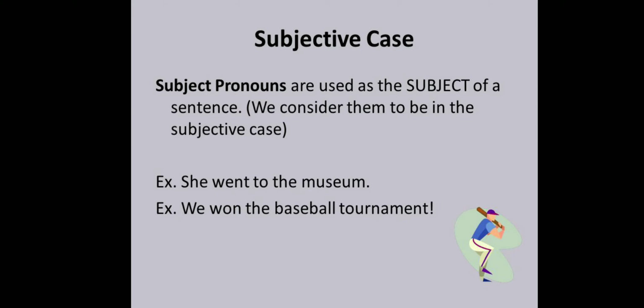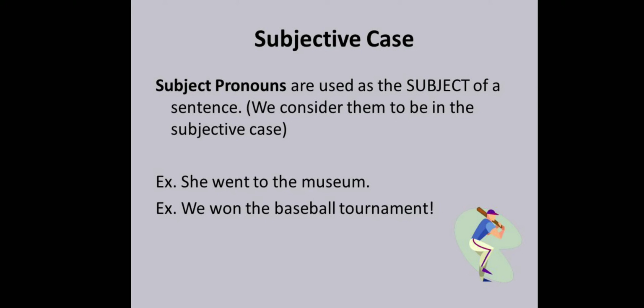Now look at the example. She went to the museum. Over here, who is doing the action? She. She went to the museum. So she is the subject, and that is the subject pronoun. Now see the second example. We won the baseball tournament. So who won the baseball tournament? We. So we is the doer of the action. Under the nominative or subjective case, we have both singular pronoun and plural pronoun words.